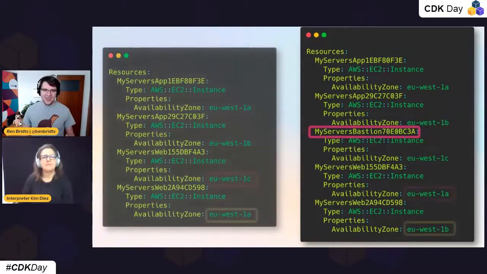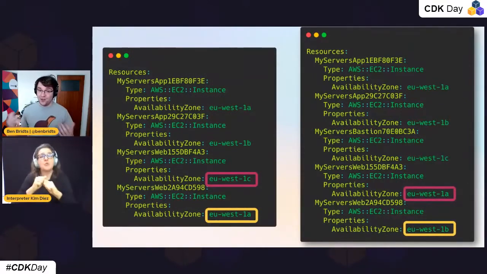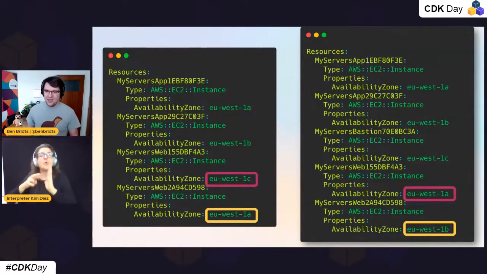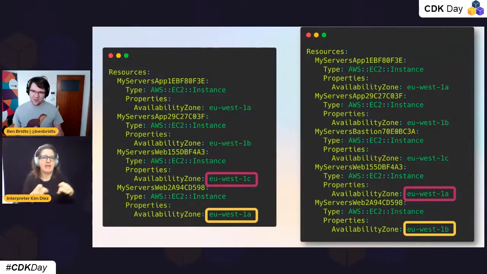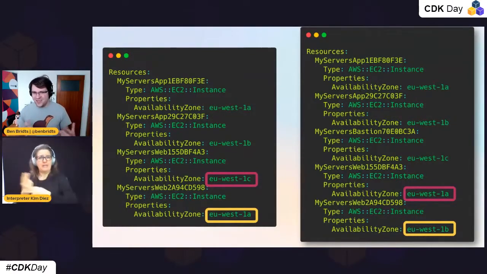There's one problem. That's not the only thing that has changed. Because we added that in the middle and we're looping over our instances, we also changed the availability zones. And that's a problem, because changing availability zones means a recreation of the instance. And it's a hard problem because it's not easy to spot. From the consumer side of things, from the teams using our construct, they didn't really change anything related to those instances. So they don't really expect something to change. They think it's a very low risk change because they only added one server that's independent of everything else.